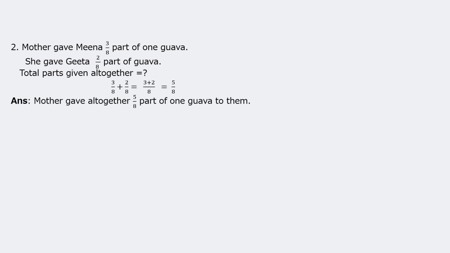So altogether total parts is nothing but you have to add. Mother gave Meena 3 upon 8 part of 1 guava. She gave Geeta 2 upon 8 part of guava. Total parts given altogether, question mark. So 3 upon 8 plus 2 upon 8 is equal to 3 plus 2 upon 8, and that is equal to 5 upon 8. That means mother gave altogether 5 upon 8 part of 1 guava.